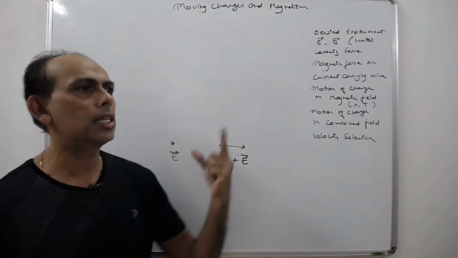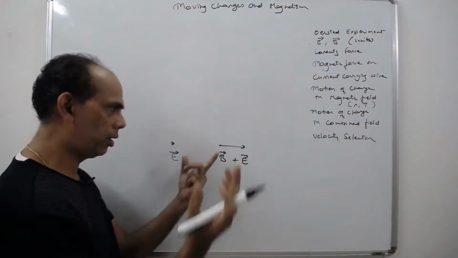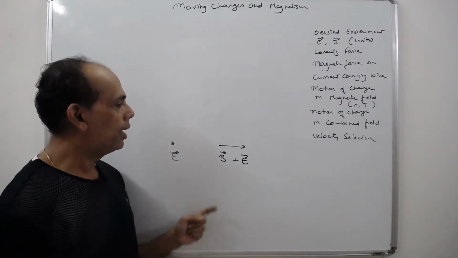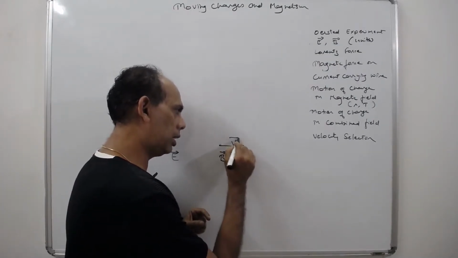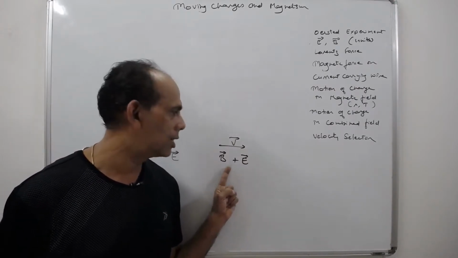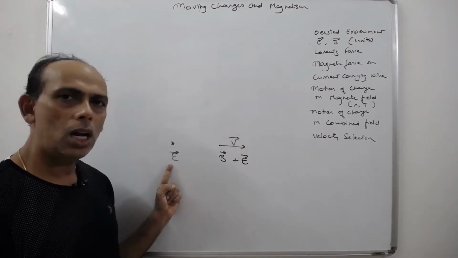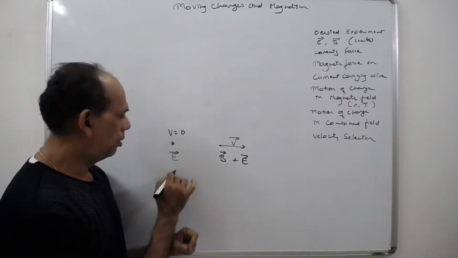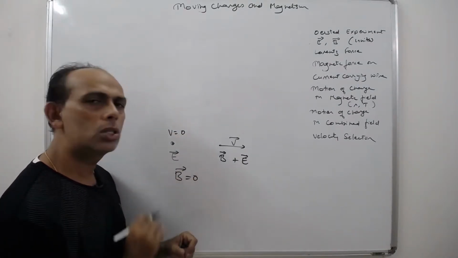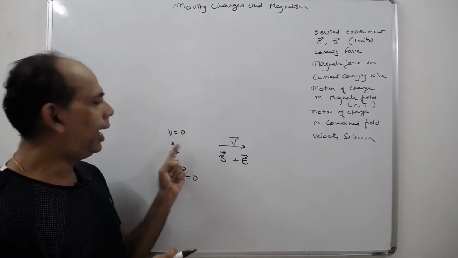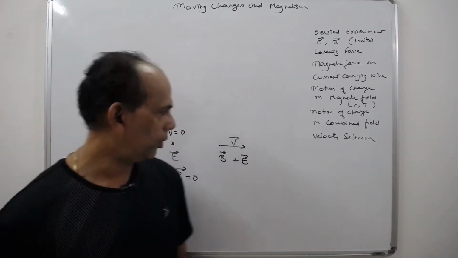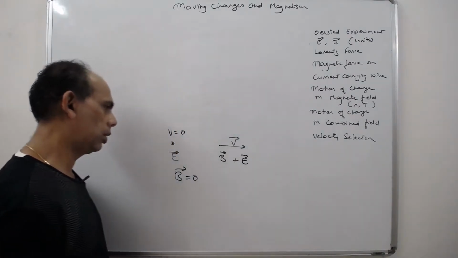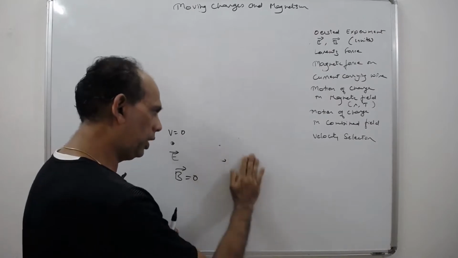The charge always has an electric field going outside it if it is a plus charge, and going inside it if it is a minus charge. So a charge in motion, having a certain velocity, will have a magnetic as well as an electric field. Whereas a charge at rest, which has v equal to 0, will not have a magnetic field. It will be equal to 0. It will have only an electric field, and you know about the direction of the electric field. They originate from the positive charge and terminate in the negative charge. This is the basic thing about the moving charge.